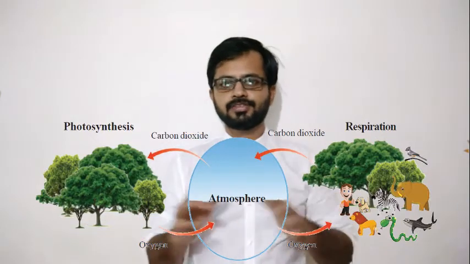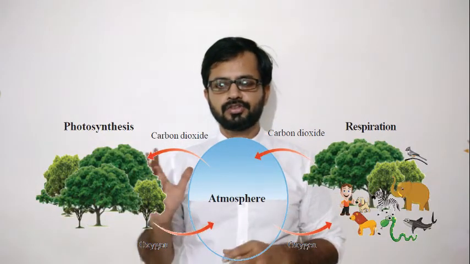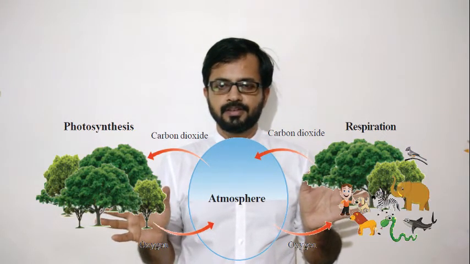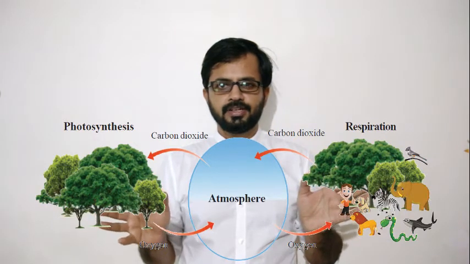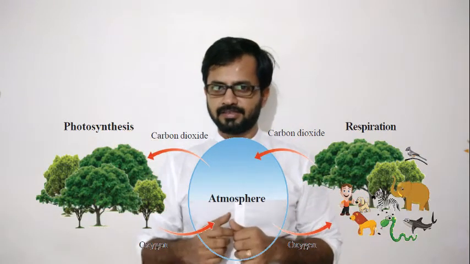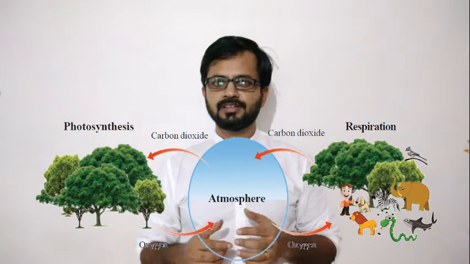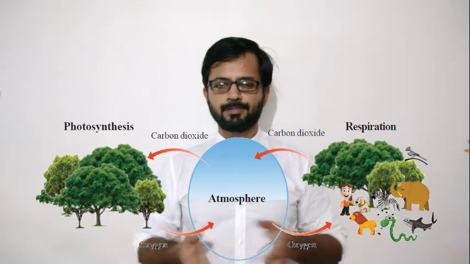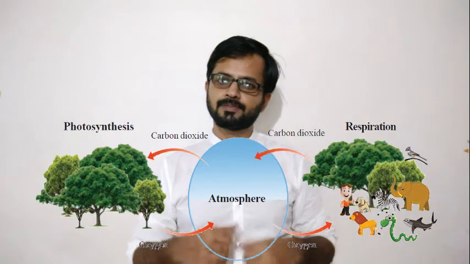Now we are moving to the next session, as we said in the beginning, photosynthesis and respiration. Let's see a diagram. In this diagram you can see photosynthesis is shown in one place and respiration is shown on another side, isn't it? We said photosynthesis takes place only in plants, but respiration takes place in animals and plants also. So don't confuse with this. Plants also have to respire. Respiration takes place in plants also.